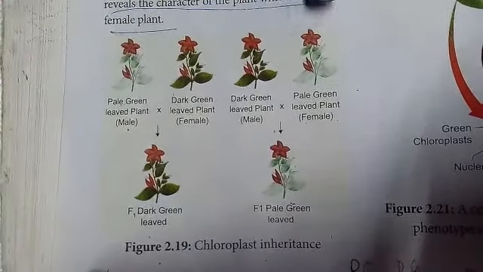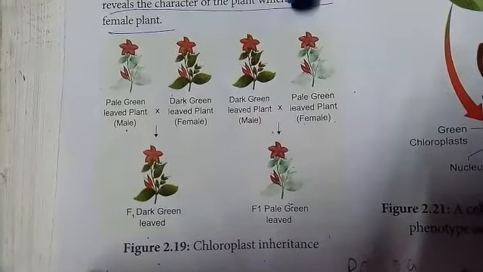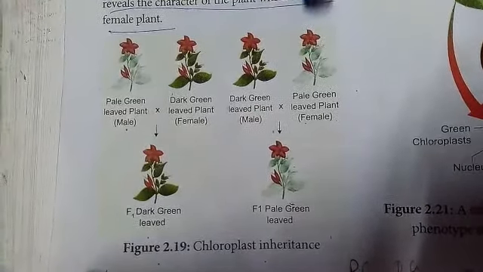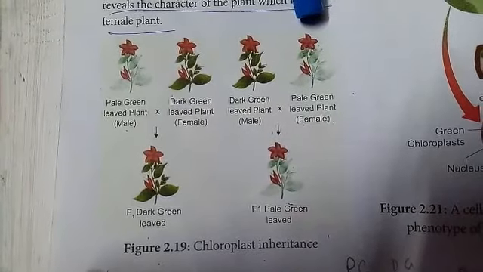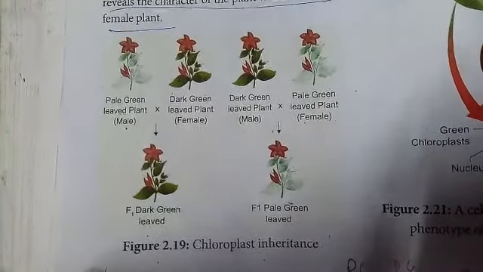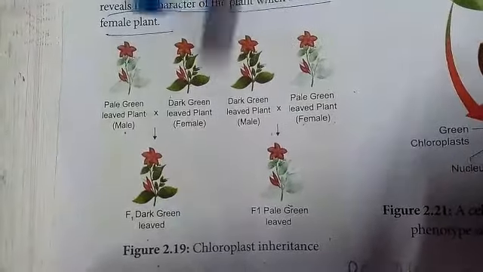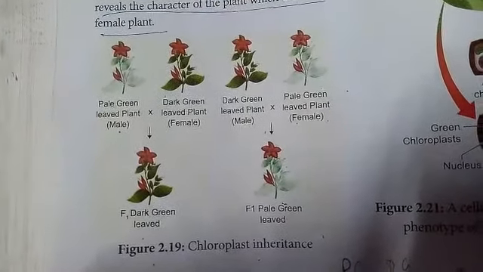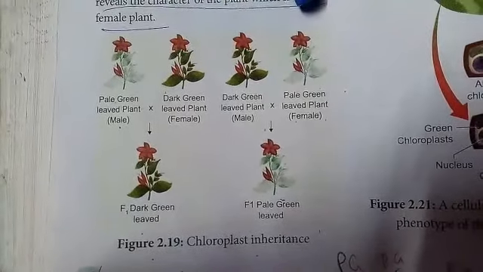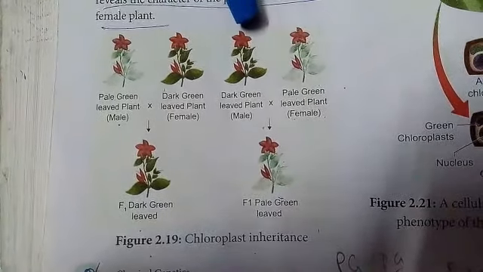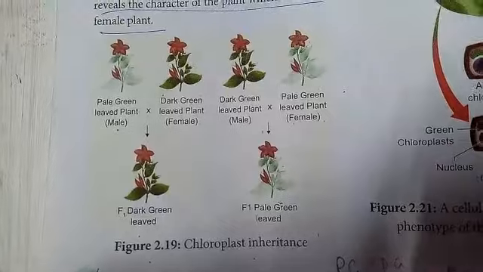So here the transmission of characters takes place through the extra chromosomal structure, the chloroplast, not by the genetic material DNA. So in these crosses, the transmission of character takes place through the chloroplast, which is present in the female plant, not in the male plant.